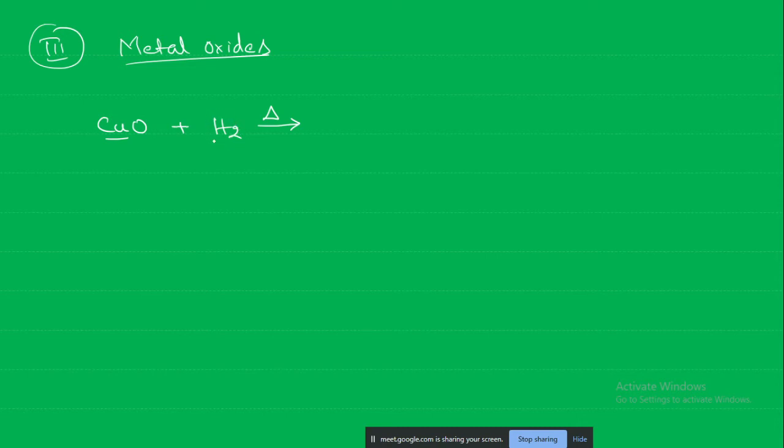Will hydrogen act as a reducing agent or oxidizing agent? Hydrogen is a reducing agent. So if it is a reducing agent, then copper is reduced, no? So we get copper and water, as hydrogen itself will combine with the oxygen to form water. This copper oxide is black in color, whereas elemental copper is reddish brown. These days many people use copper water bottles, no? The color is reddish brown.